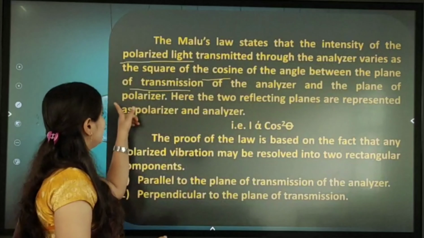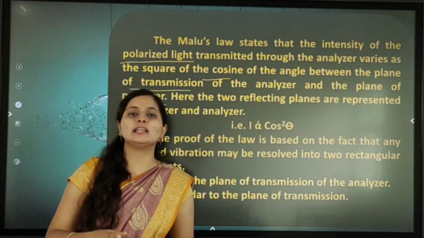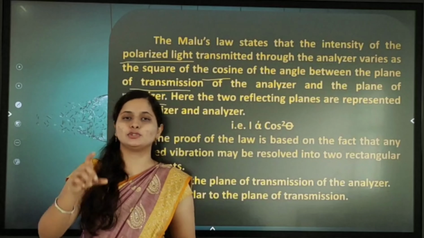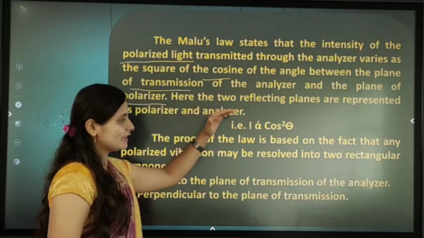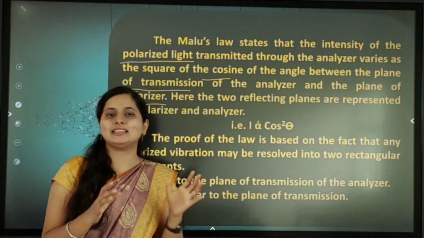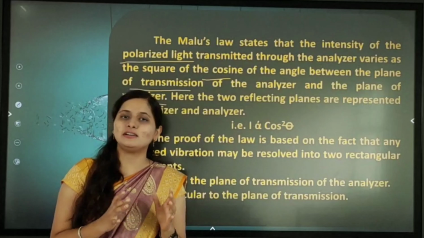So we know that theta is the angle between the two planes, that is, the plane of the analyzer and the plane of the polarizer. So theta is nothing but the angle between the plane of the polarizer and the plane of the analyzer. Got it? So I is directly proportional to cos square theta. That is the definition of the Malus law.